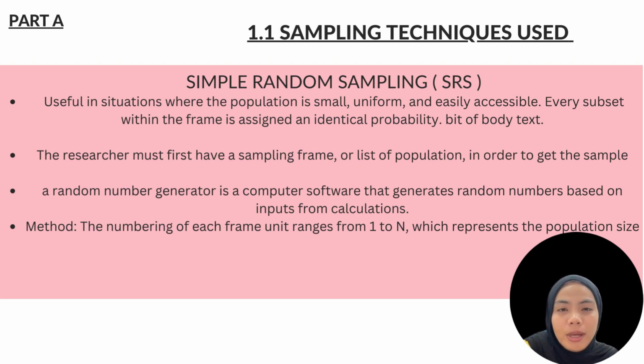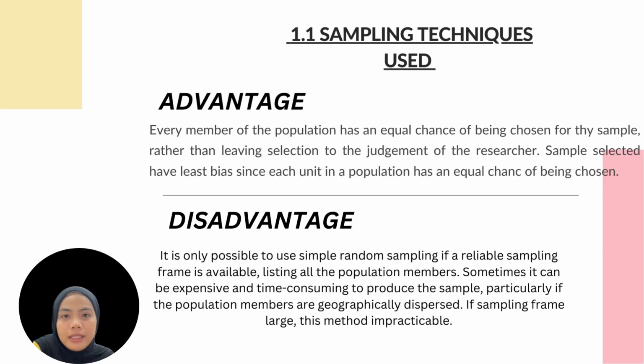The researcher must first have a sampling frame or list of the population in order to get the sample. A random number generator is computer software that generates random numbers based on inputs from calculation. Method: the units of the frame are numbered from 1 to n, which represents the population size. Advantage: every member of the population has an equal chance of being chosen for the sample,